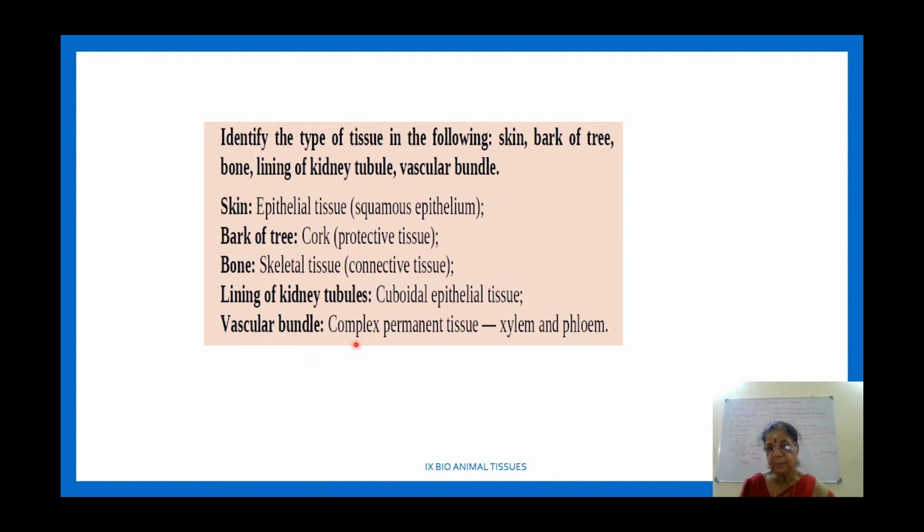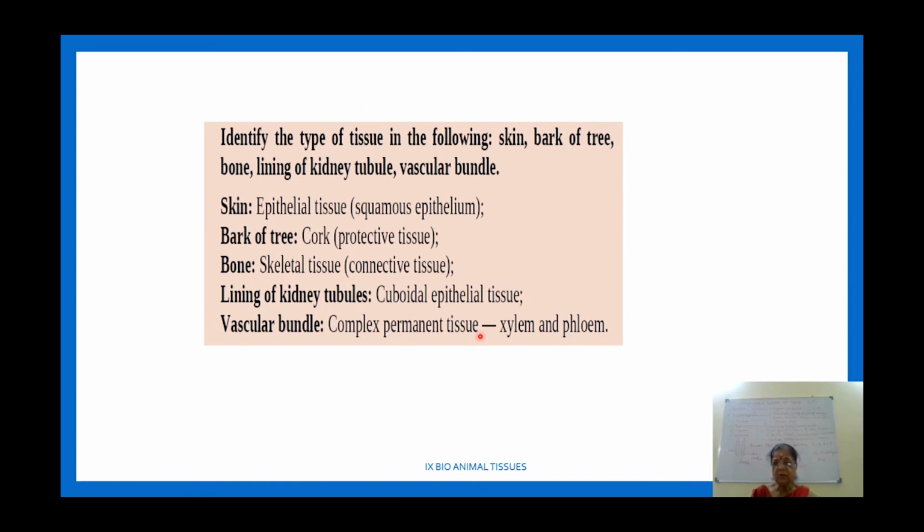It is a complex permanent tissue formed of xylem and phloem. Xylem conducts water, phloem conducts food material. Why do we call it complex permanent tissue? Plant tissues are of two types: simple permanent and complex permanent tissue. Simple permanent tissues are parenchyma, collenchyma and sclerenchyma, whereas complex permanent tissues are xylem and phloem.